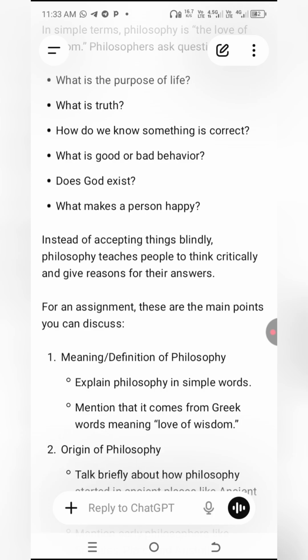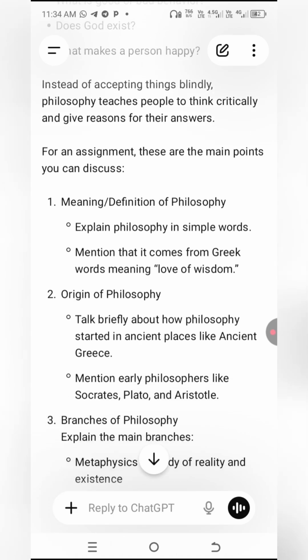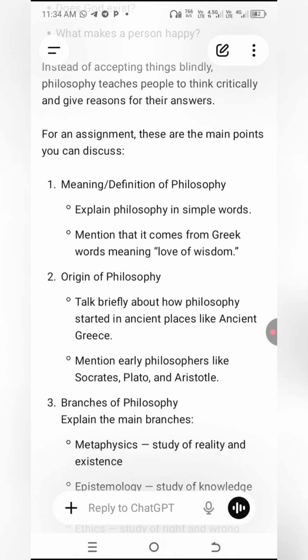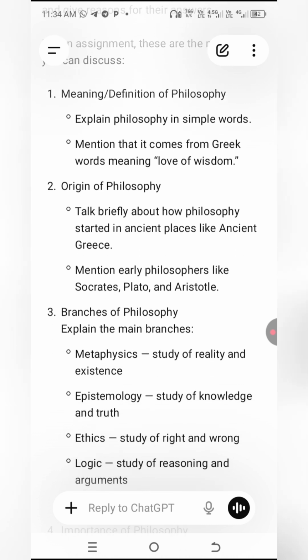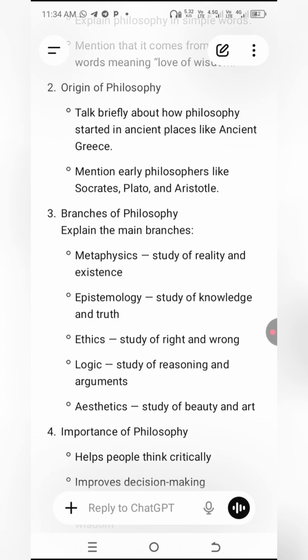For an assignment, these are the main points you can discuss. You have to explain philosophy and mention that it comes from Greek words meaning love of wisdom. These are the elements of philosophy that you should know: the origin, the meaning, the branches. Assuming you are someone who hasn't heard of philosophy and you are going to do research on it, this is where you are opened up to a lot of things.